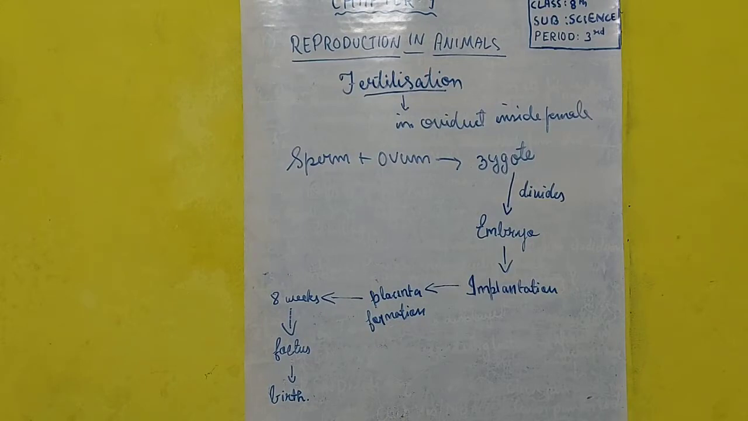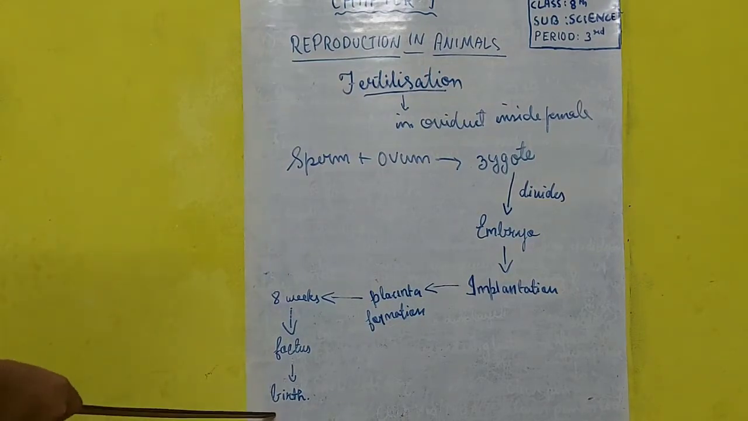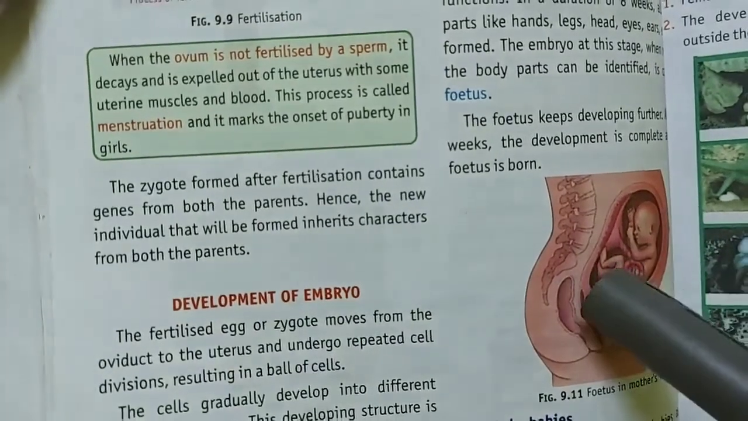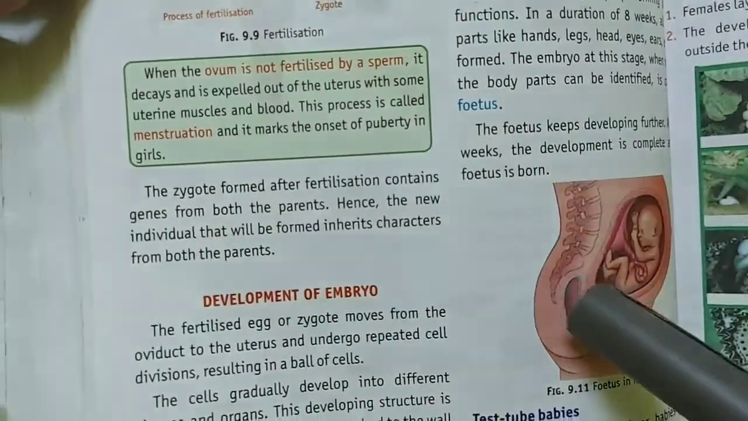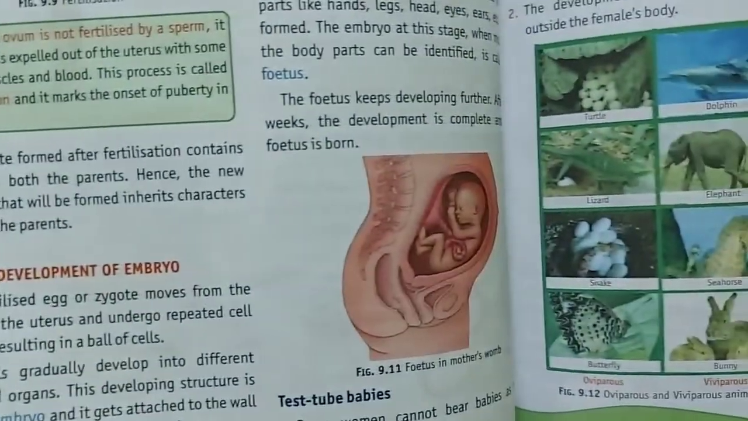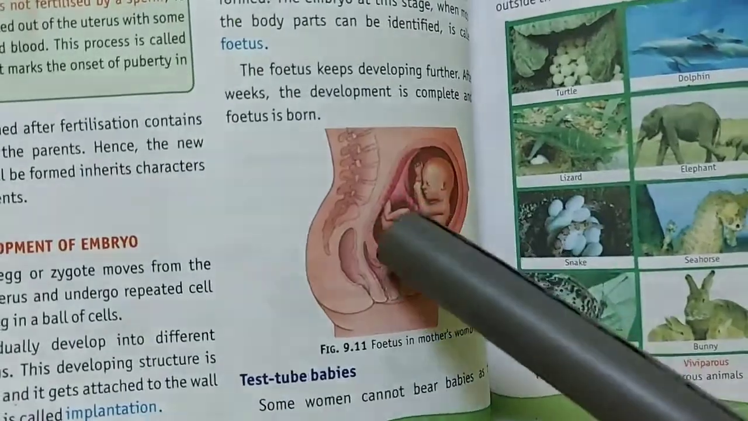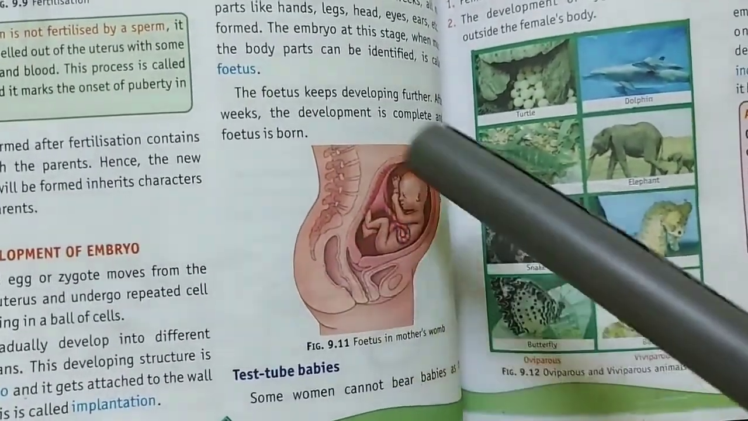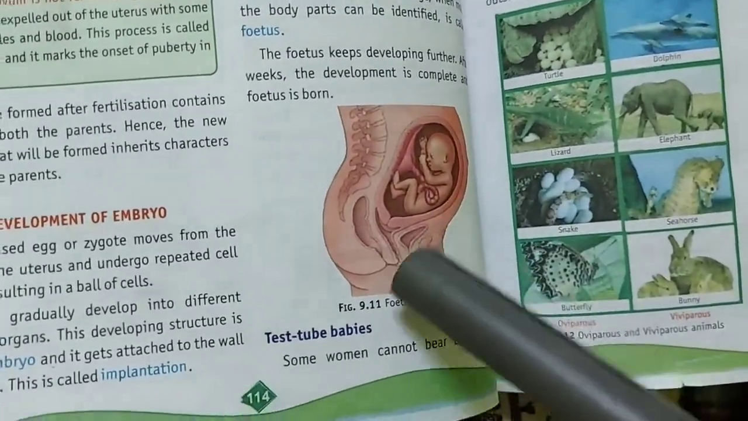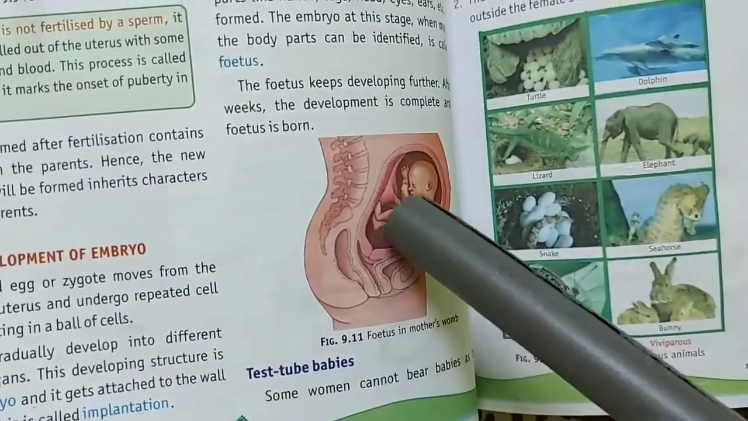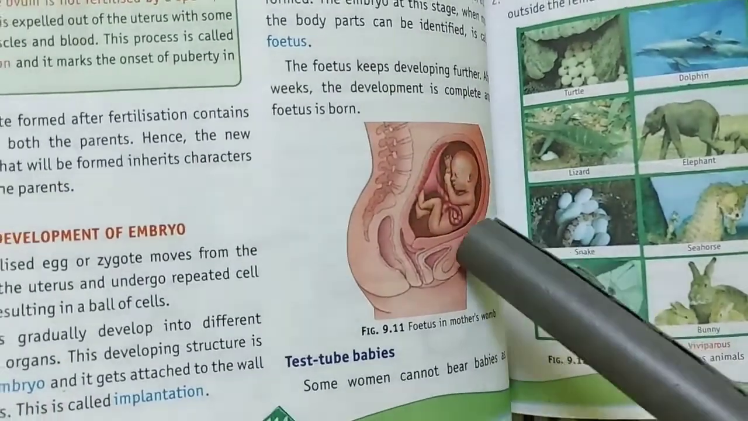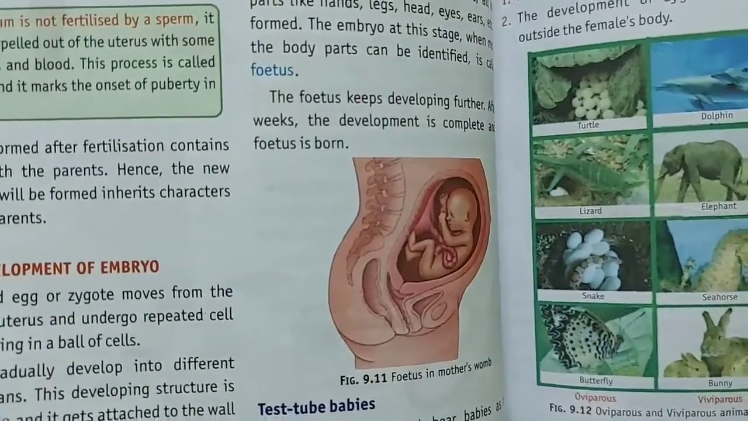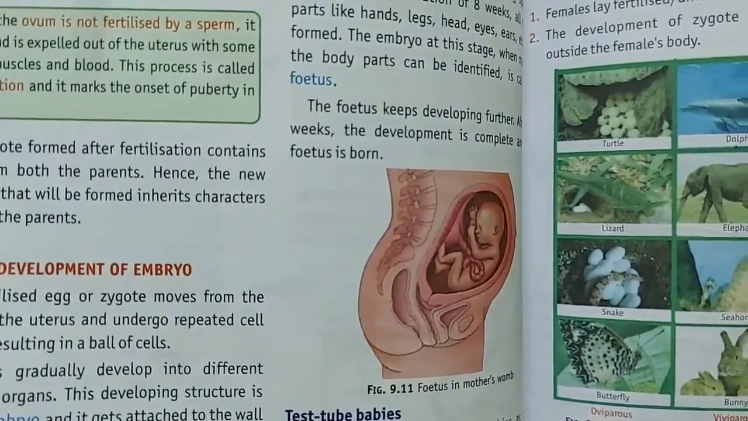It means a baby takes 9 months to be born on this earth. You can see here how the baby is present in the uterus of the female. It is attached to the wall due to implantation, and this tube-like structure attached to the female body and the child is the placenta, which helps in the transfer of food, oxygen and so on to the baby.